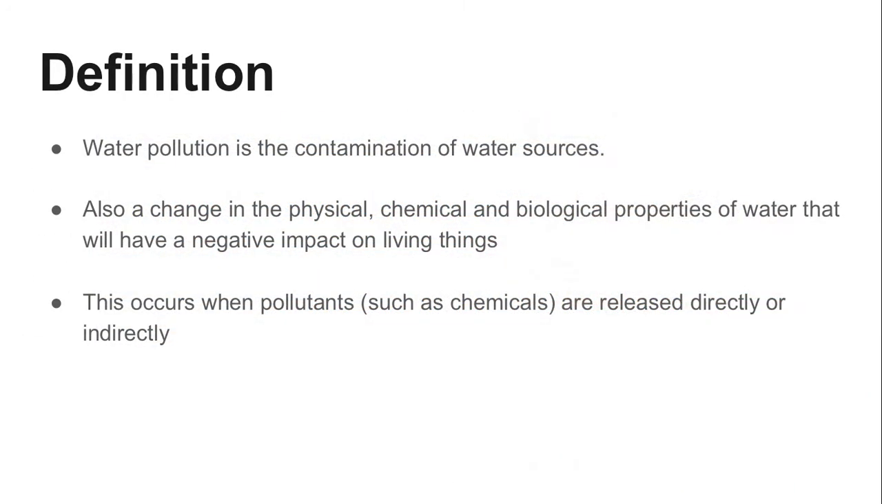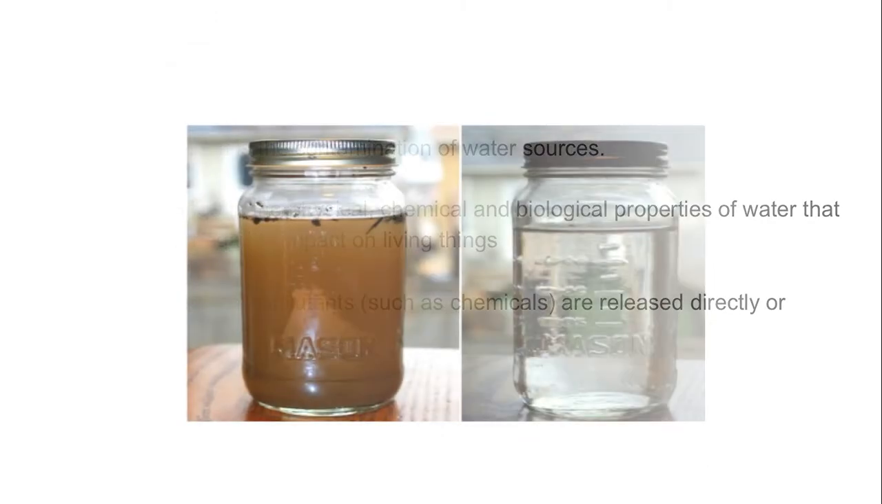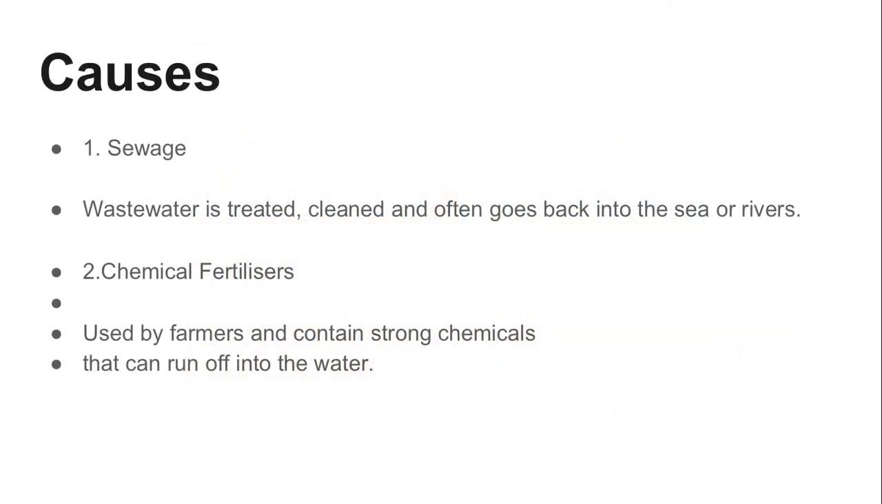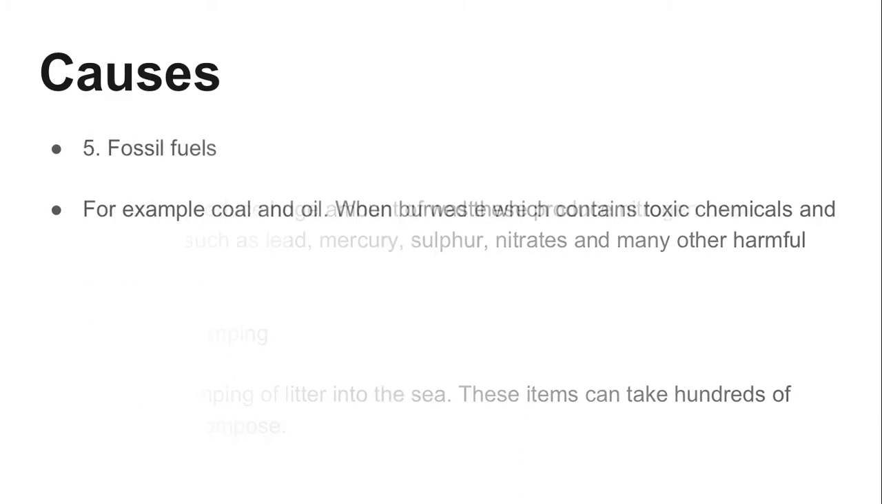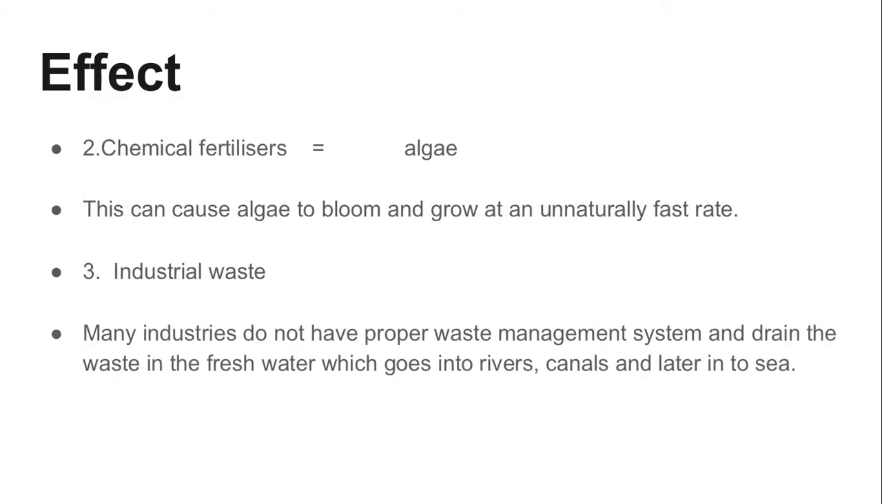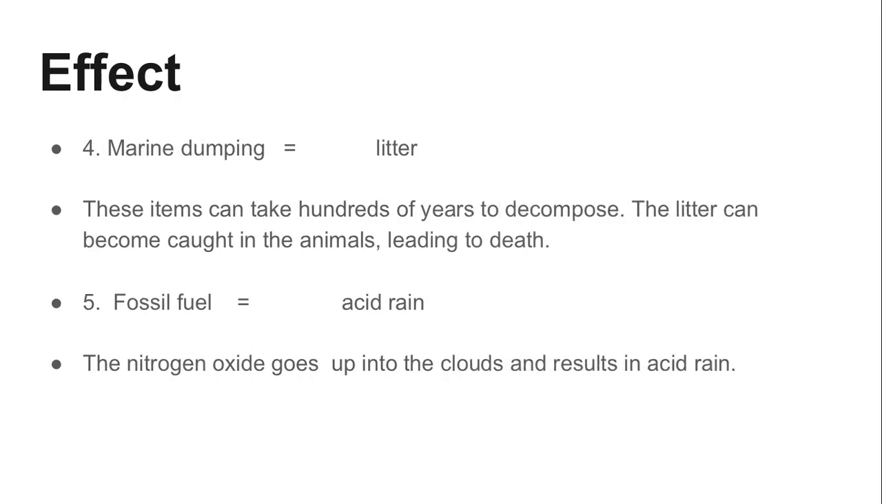Water pollution kind of links with the land pollution we've shown before. It is the contamination of water, where pollutants are released directly or indirectly. You can see the impacts. Causes include sewage, chemical fertilizers, industry, marine dumping, and fossil fuels. The effects are very dangerous, with many diseases. It can cause algae to bloom and grow at an unnaturally fast rate, which messes up the ecosystem. Marine dumping impacts places like even the Bahamas.